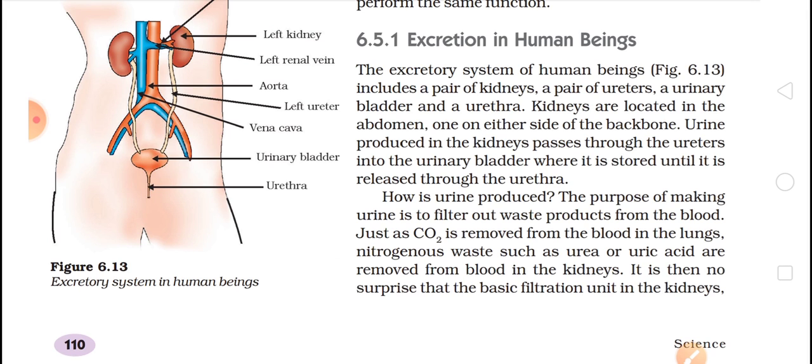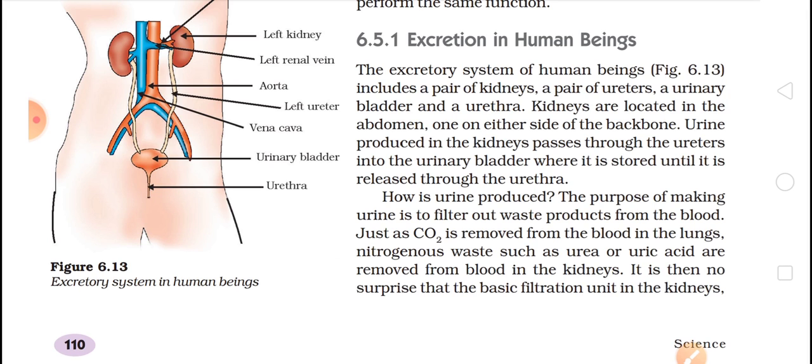Kidneys are located in the abdomen on each side of the backbone. Backbone means vertebral column, which I told you: vertebral column is the scientific name and backbone is the common name. Urine produced in the kidney passes through the ureter into the urinary bladder, where it is stored until it is released through the urethra. So this we did. Let's move further. How is the urine produced? Now the main thing is how exactly it is produced.